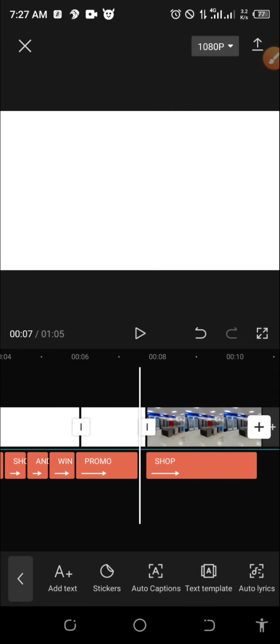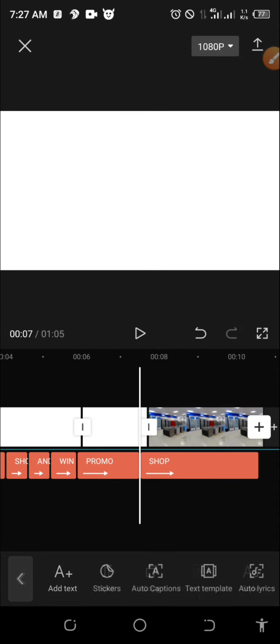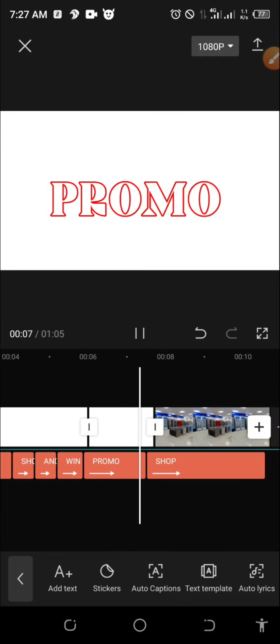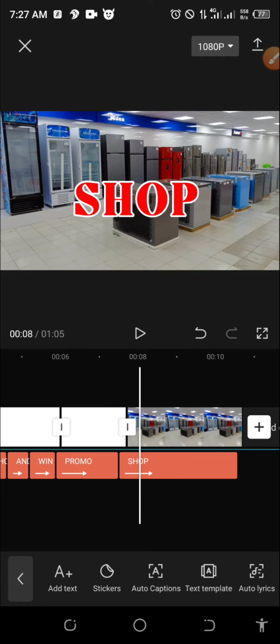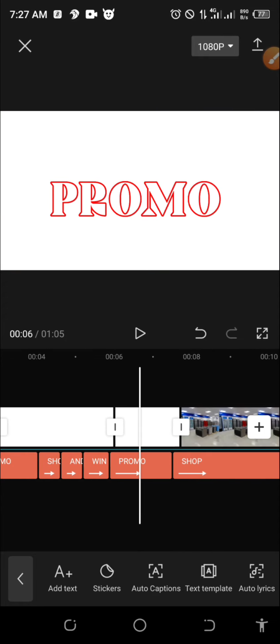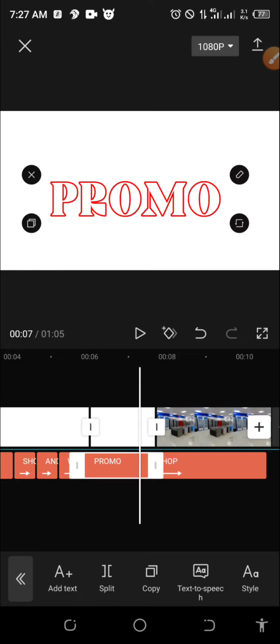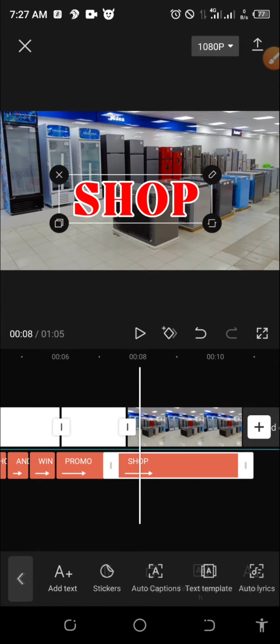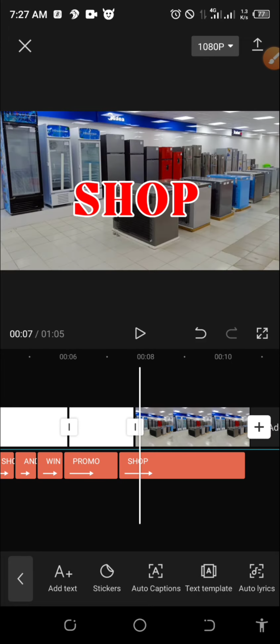I have to put it somewhere around here to bind with this. So I'll click on it. I will drag the edge. So I've dragged it. You can see they have joined together. Shop and. Yeah, I think it's okay now. Let me play. Shop and. Okay, this is where shop starts. So I will just have to reduce this one again, drag it back to that area a little bit. Then I will drag this one back so that it will start properly. Let me play. Shop. Okay, it has started well now.